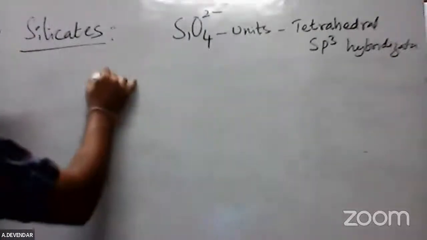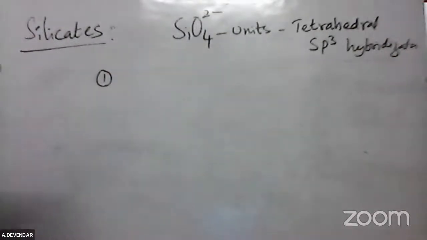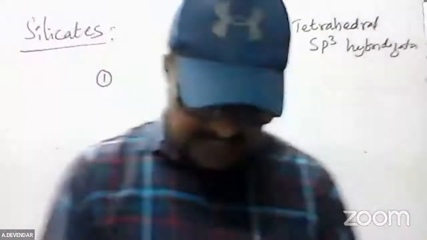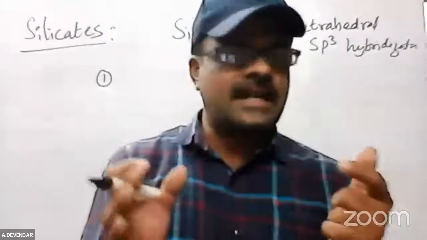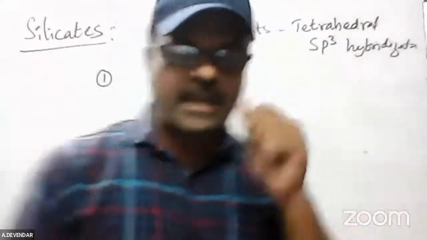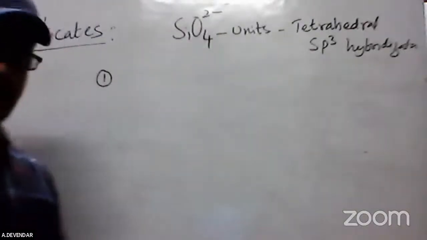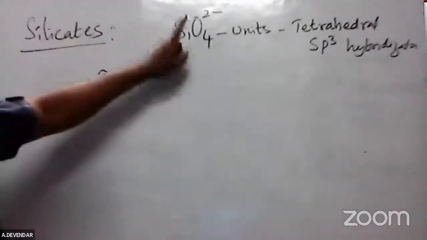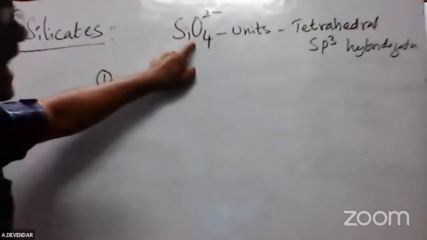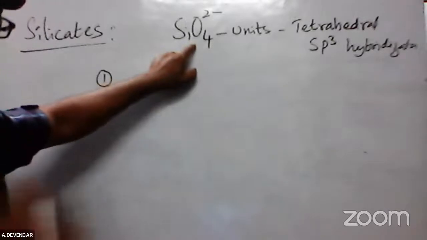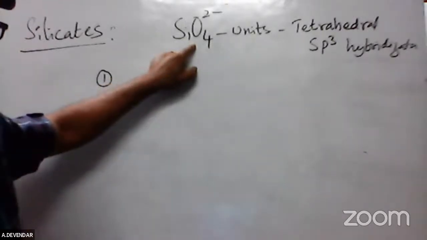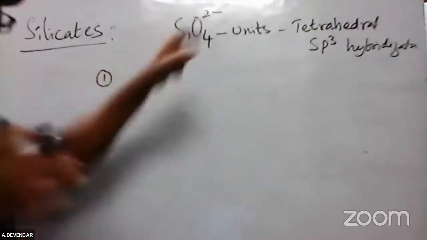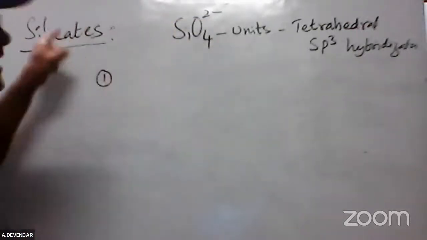Now the silicates are classified into pyrosilicates, chain silicates, cyclic silicates, and sheet silicates. Sheet silicates means it is called zeolites. Okay. Now, from the examination point of view, you have to remember what a silicate is. Silicates means it is SiO4 units. The number of units are repeated. The repeated unit must be one single unit. These units will be repeated in that. So that is called silicates.